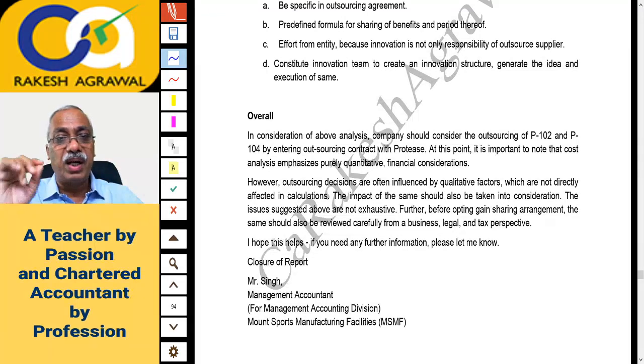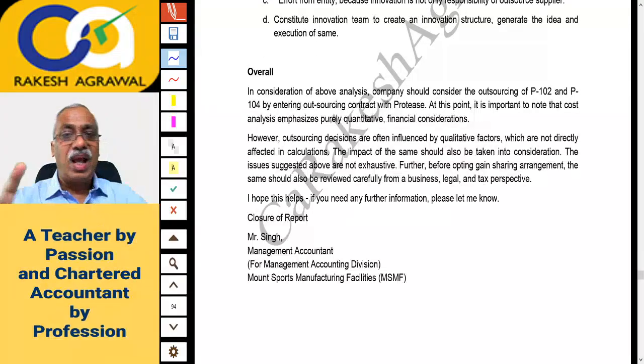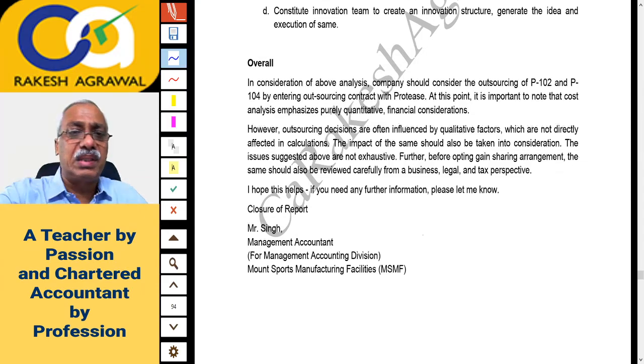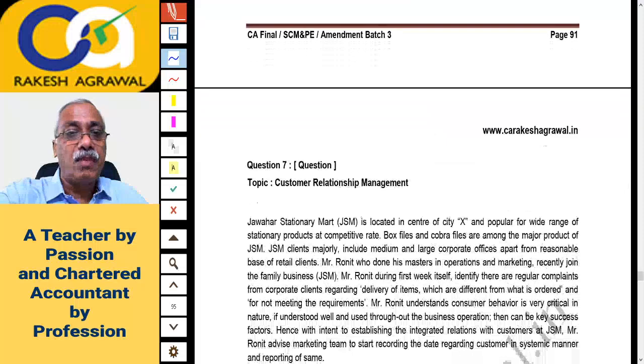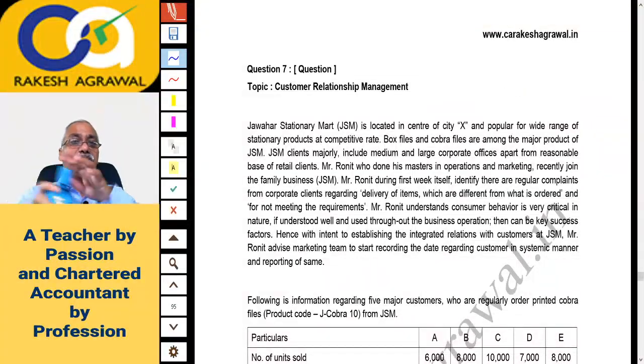If in the office you are writing the report, you can do that. So the remaining part is the report, and the contents of the report will be around the same. You have to develop the report on the same points, but the sequence may change, your explanation may slightly change. Everybody's report will look slightly different. We go ahead to question number 7 on customer relationship management.